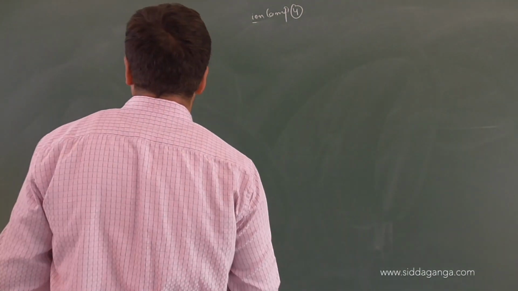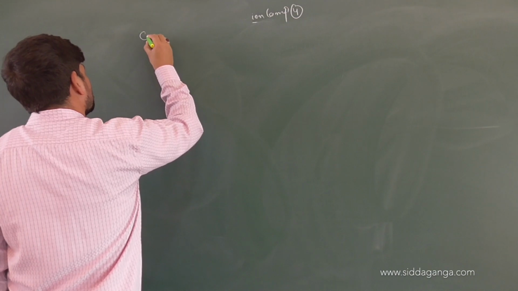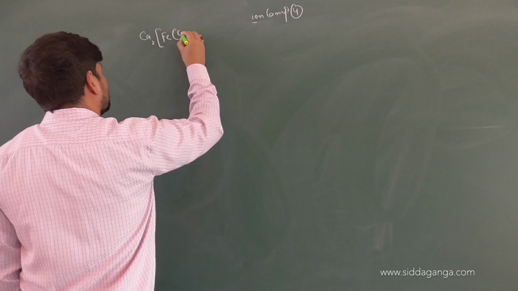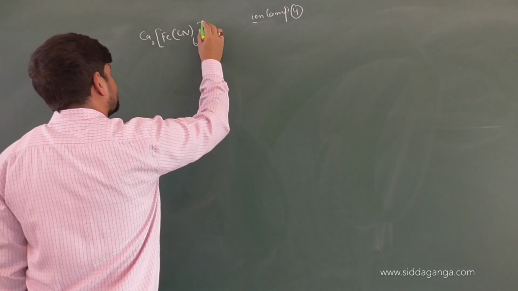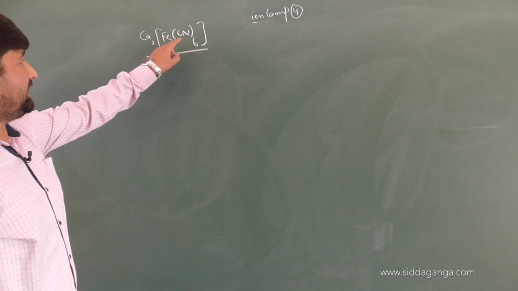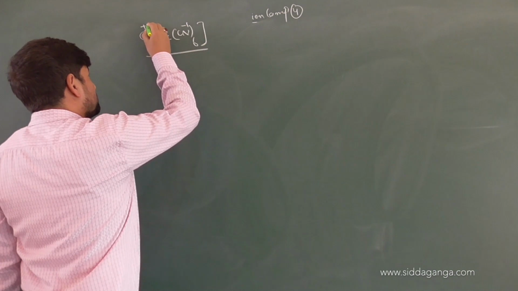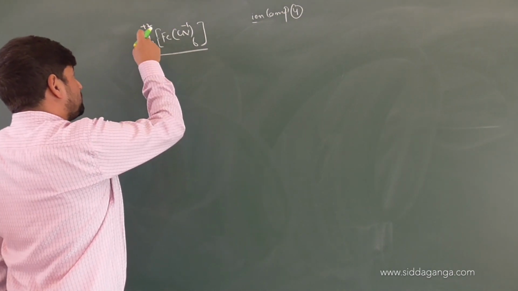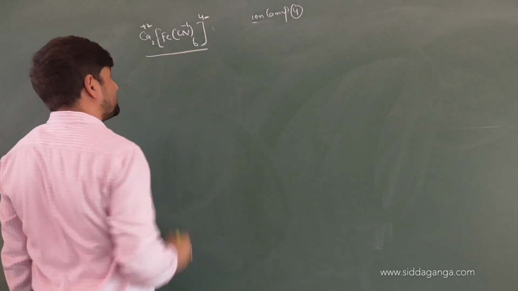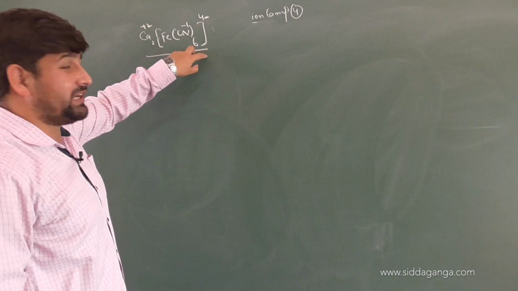Then we can have one more complex, children. It will be Ca2[Fe(CN)6]. We know CN will be -1 and calcium will be +2. Now there are 2 calcium, so 4 electrons will be lost. Charge on the complex will be 4-. Yes? The electrons lost by cation will be gained by the complex, which is actually an anion.